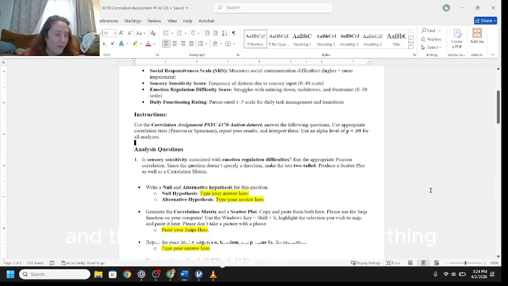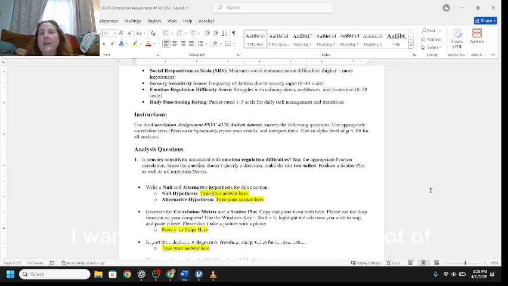And that's going to be true for anything you do in this class from here on out. Always assume, unless it is written, that your level of significance is going to be P is less than 0.05. So it's going to be significant when your statistics associated P level is less than 0.05.